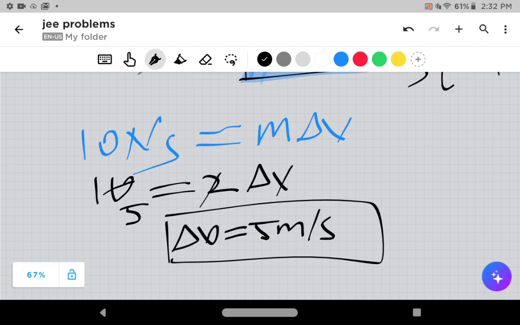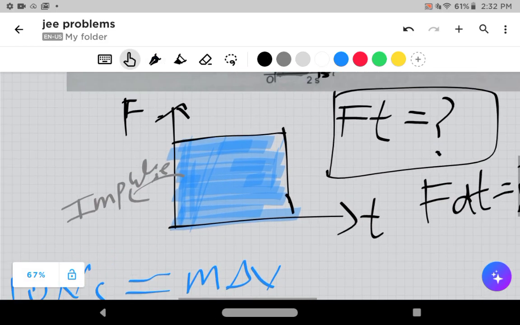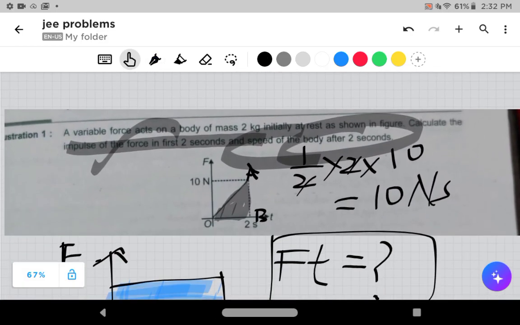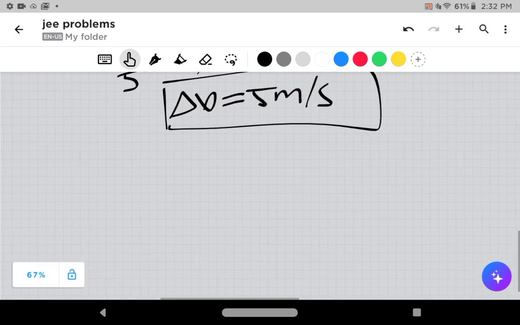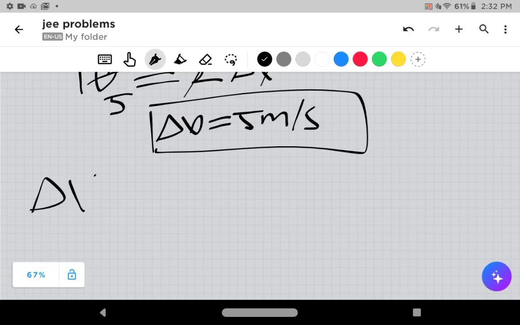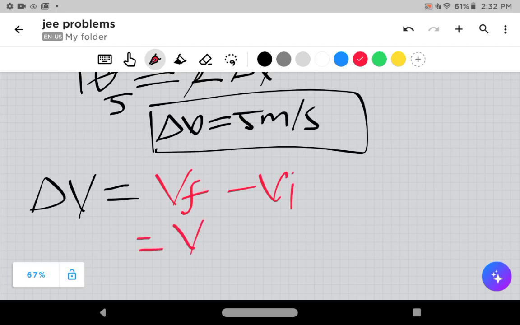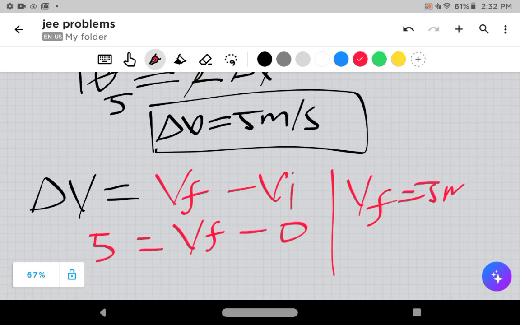What does that mean? Initially the body is at rest. So the question becomes even better, because delta v is equal to v final minus v initial. Finally it was some vf, initially it was 0. So the final velocity is 5 meter per second.